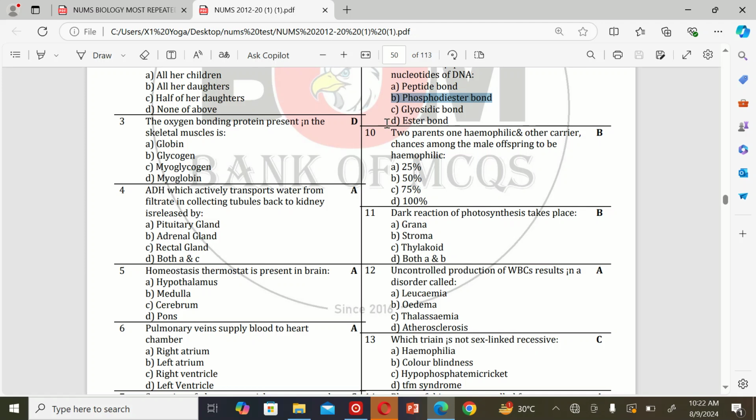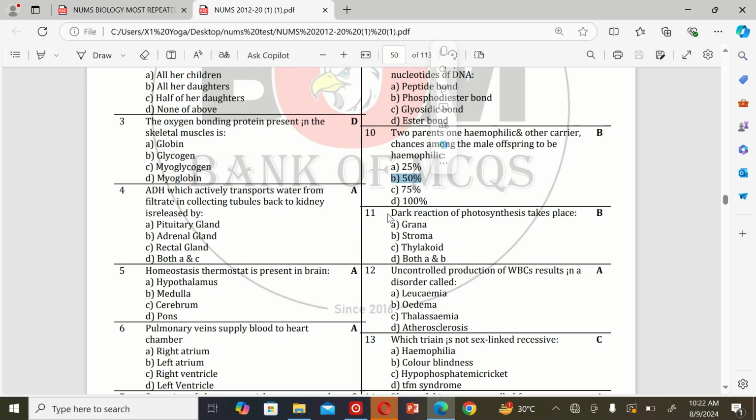The next MCQ: if one parent is hemophilic and the other a carrier, the chance among the male offspring to be hemophilic is A. 25%, B. 50%, C. 70%, and D. 100%. So the correct option is B.